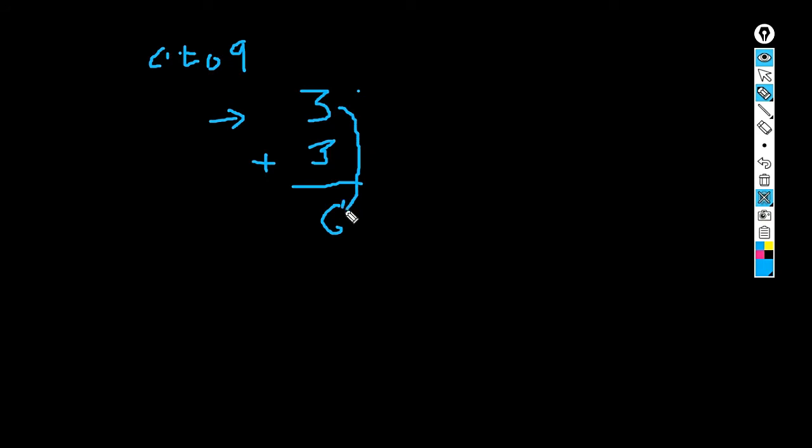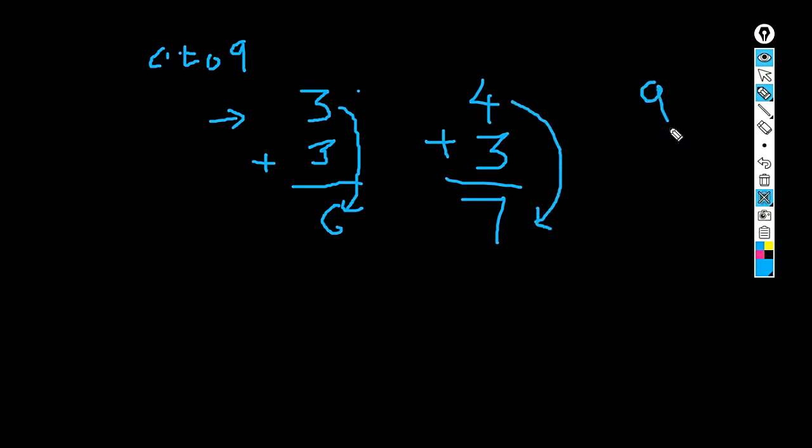For example, 4. Just add plus 3 to it, and the result we get is 7. The XS3 representation for decimal digit 4 is 7. For 9, the XS3 representation we can get by adding plus 3 to it, and the result is 12. Let's see this in binary format.